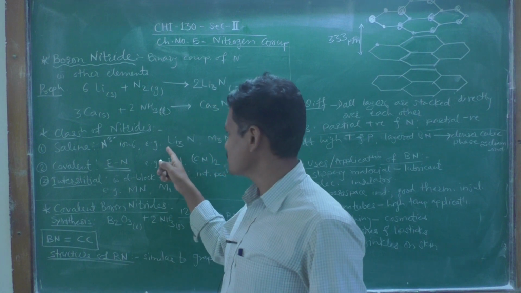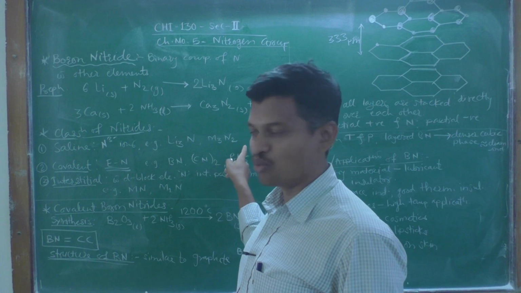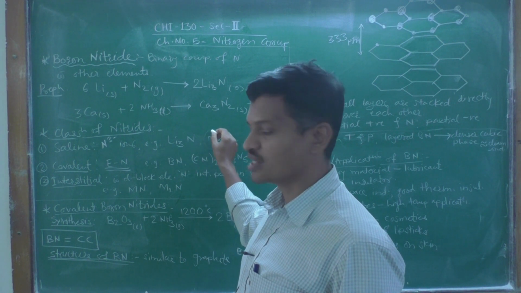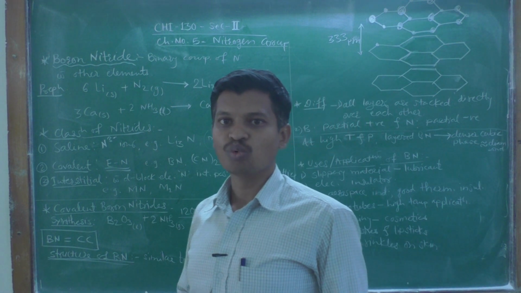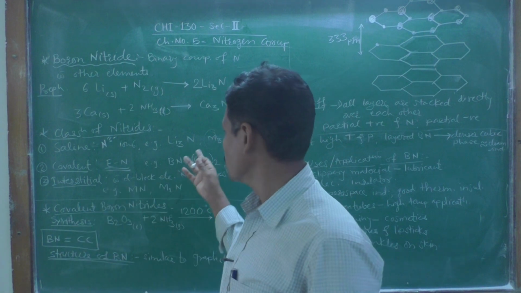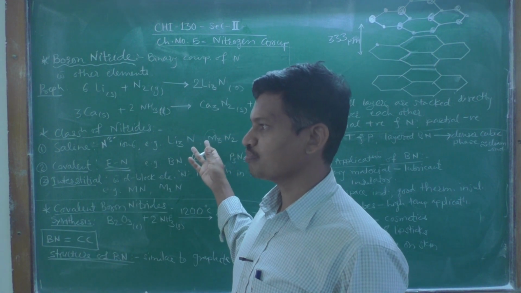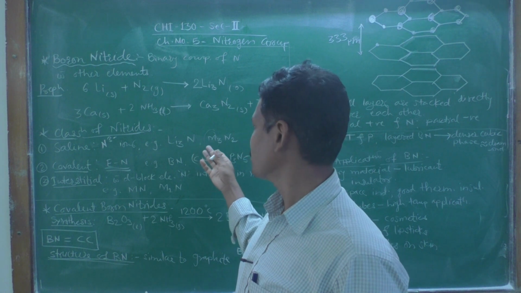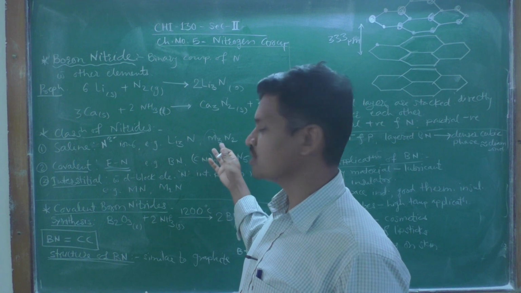The examples are trilithium nitride and M3N2, where M is generally a group 2 metal. Alkaline earth metals such as magnesium and calcium react with nitrogen to form M3N2.